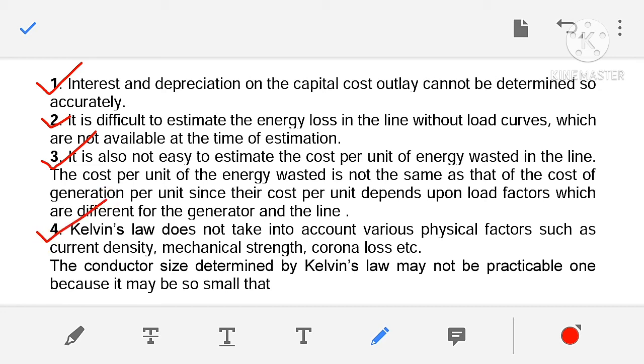Fourth one, Kelvin's law does not take into account various physical factors such as current density, mechanical strength, corona loss, etc. We have seen while deriving the condition for economic size of the conductor, we haven't considered any of these factors.